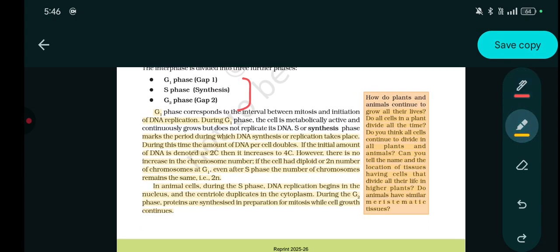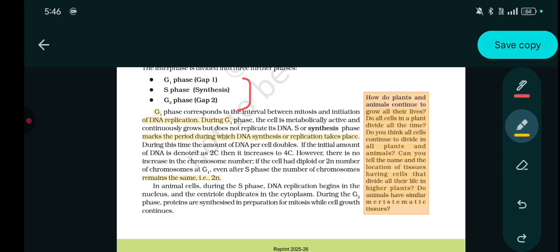G1 phase corresponds to the interval between the mitosis and initiation of DNA replication. During G1 phase, the cell is metabolically active and continuously grows but does not replicate its DNA. S or synthesis phase marks the period during which the DNA synthesis or replication takes place.